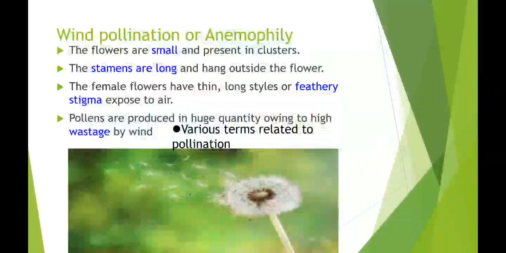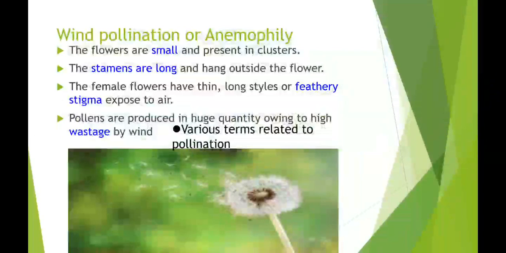Then the next one is that pollen is produced in a huge quantity. Pollen grains are produced in a higher quantity because some of the pollen grains will definitely be wasted. All the pollen grains will not reach the target. They are targeted to the stigma, but they will not reach the particular stigma. Some are wasted. They are on the floor, on our clothes, or somewhere on this earth.